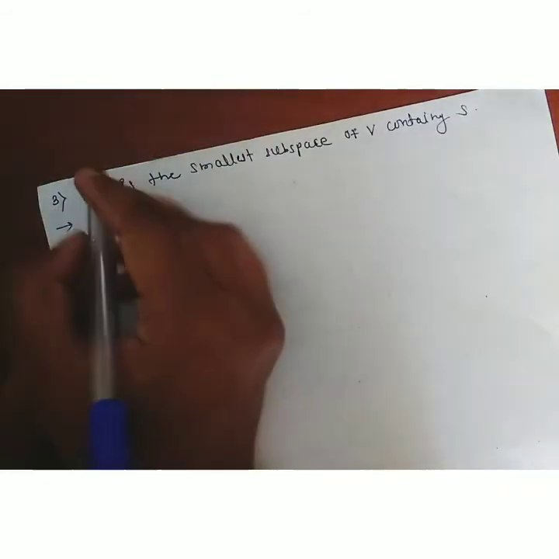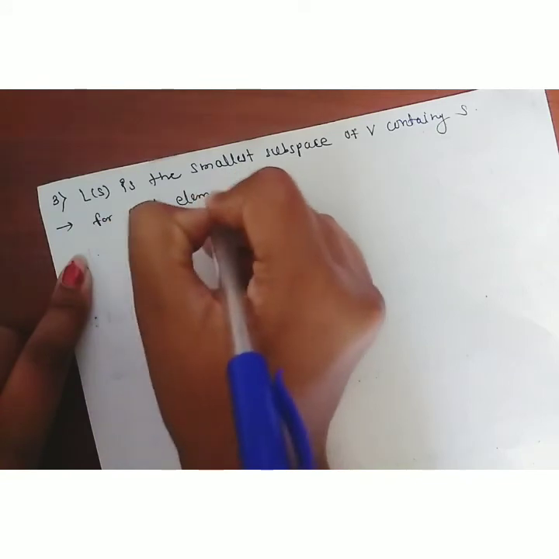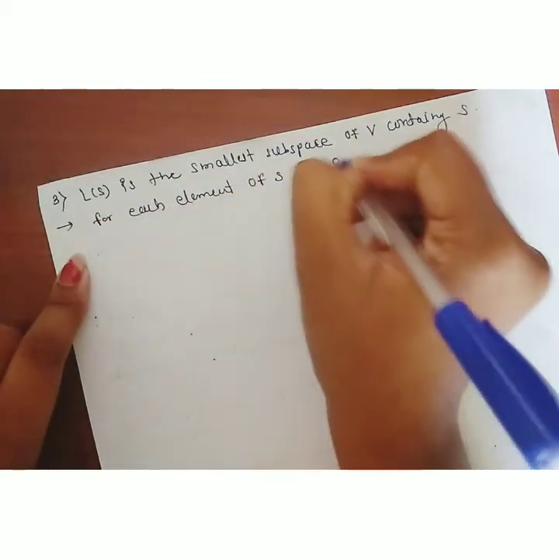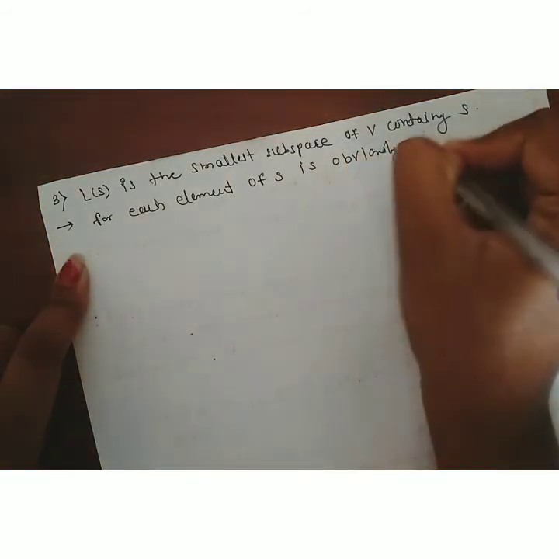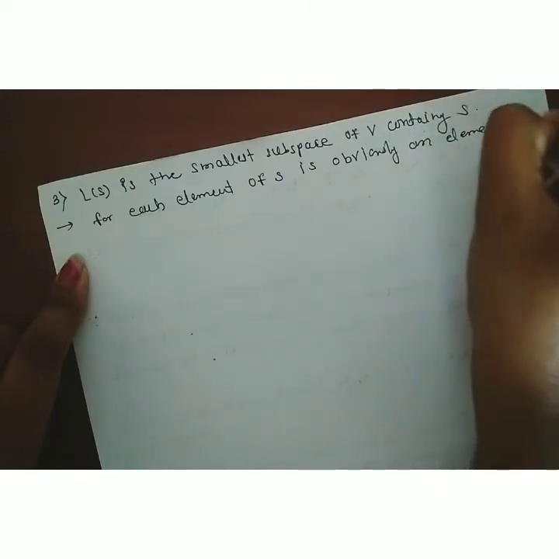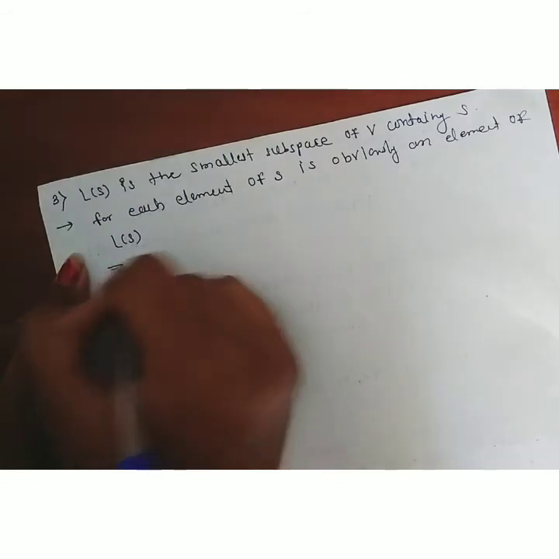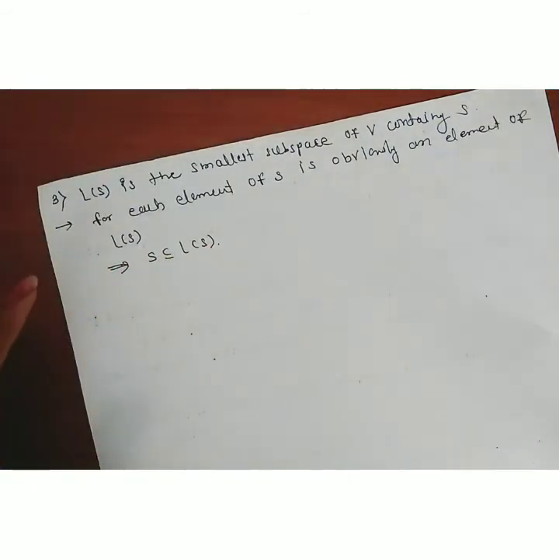For each element of S is obviously an element of L of S. This implies S is contained in L of S. We know that L of S means what?